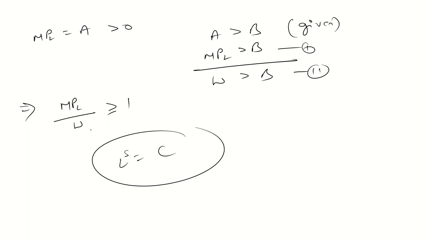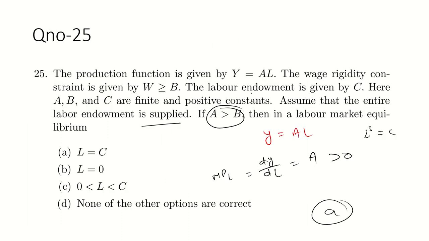So whenever it shows a positive relation, it means that you have a potential to add labor into your industry. So you can supply, means you can add till Ls, but Ls equal to C, that is given here. Ls, labor endowment, is given by C, that is given here. So that's why L equal to C here only.